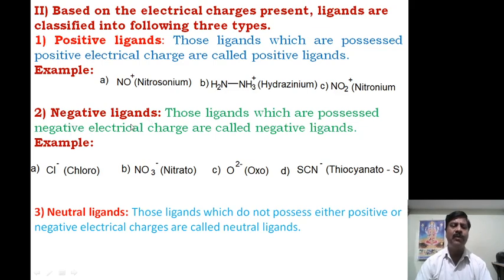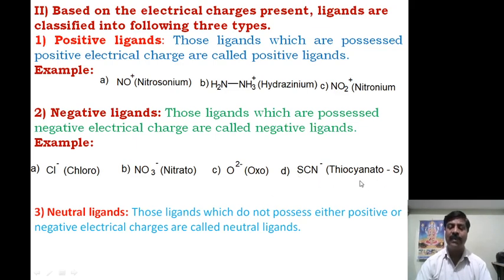Another one is negative ligands. Those ligands which possess a negative electrical charge are called negative ligands. Examples you have to give: chloro, Cl minus; nitrato, the simple ion is nitrate but when it acts as a ligand it is called nitrato. I will come later to how these ligands are named. Then oxo, that is O minus 2, oxo.